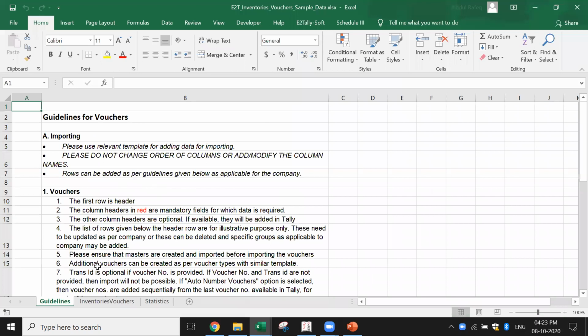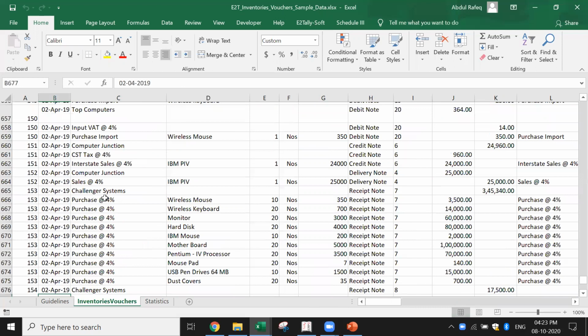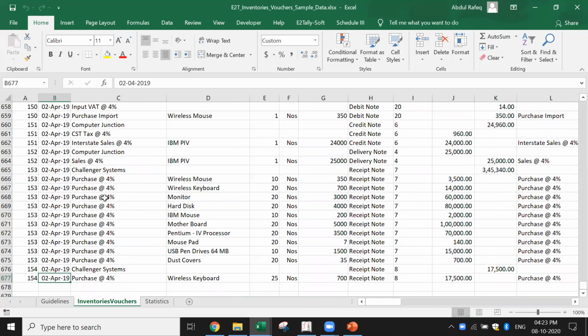Now let's come to the inventory vouchers. These are all the transactions where the data has been populated. Each transaction has a unique transaction ID. If you look at transaction ID 1, this is the debit and this is the credit. So 51,420 is the debit. Corresponding to it, you have the transportation, packing, CST and interstate. Like that, there are so many transactions. Let's see how many rows we have. We have about 676 rows and about 154 transactions.